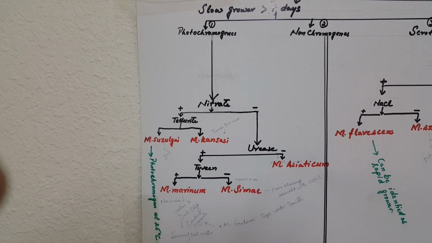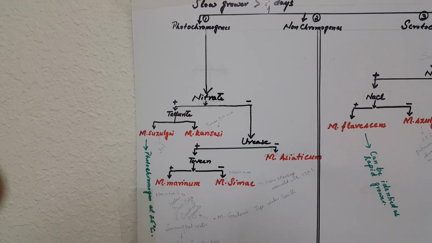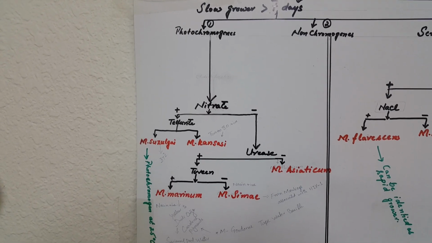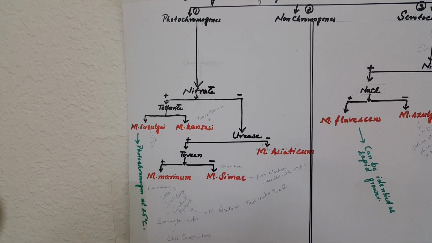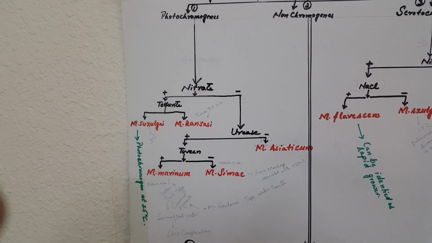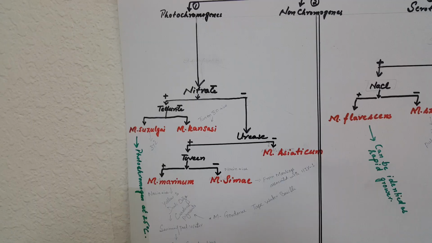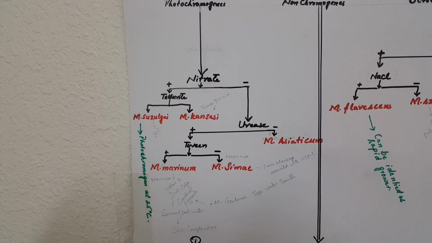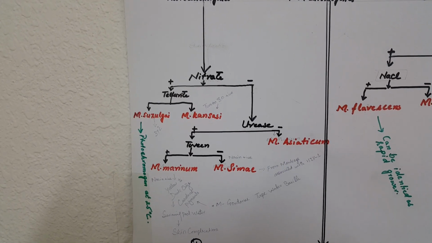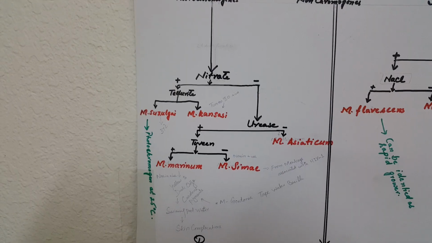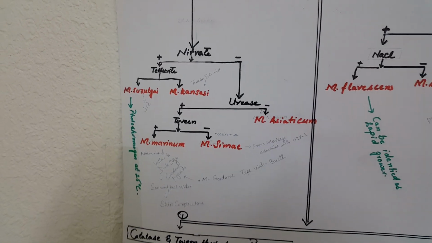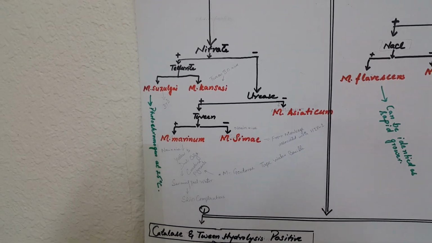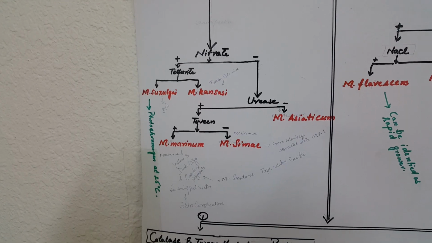Photochromogen is again differentiated on the basis of biochemical activities. These are slow growing non-tuberculosis mycobacteria. The nitrate test is the primary test, which is further differentiated by the tolerate test from M. szulgai. M. szulgai is basically photochromogen only at 25 degrees centigrade. Usually it is classified in scotochromogen because it does not require light to show the pigmentation.